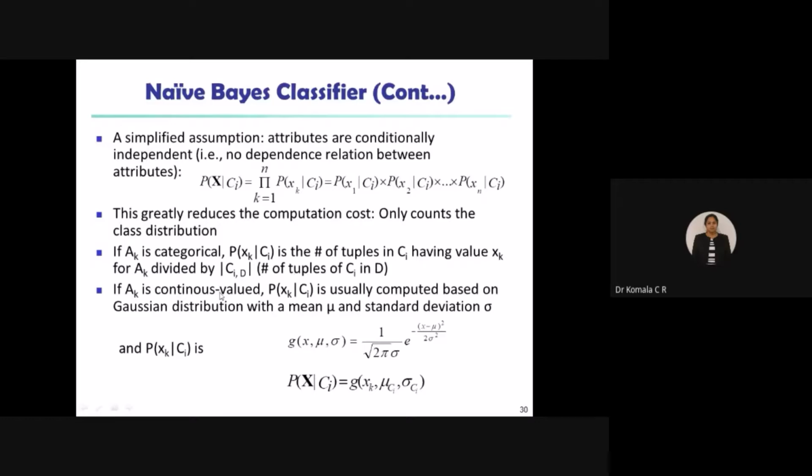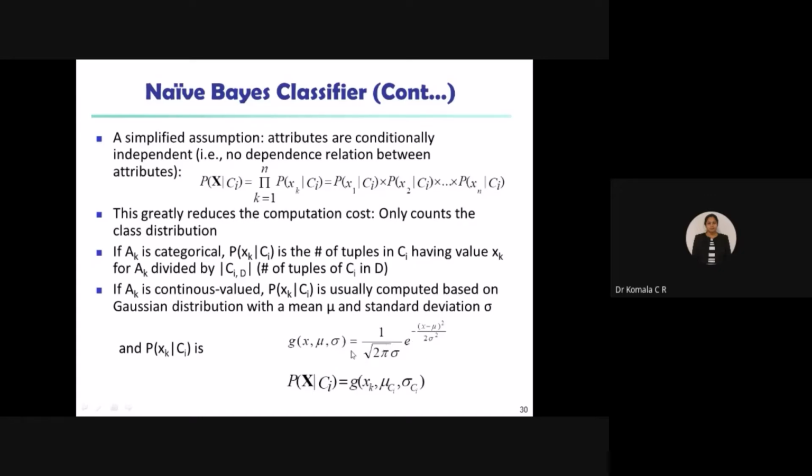If you go for Gaussian distribution for continuous values, then we need to take the definition of Gaussian distribution with respect to these three terms. X is again the tuple, mu is the mean, and sigma is the standard deviation. It is given by 1 by root of 2 pi sigma into e power minus of x minus mu whole square by 2 sigma square. I think you would have studied this in some mathematics subject. Just remember this. Then P of Xk given Ci can be rewritten with respect to this Gaussian distribution, in place of this you write G, in this one, the right-hand side is this one.